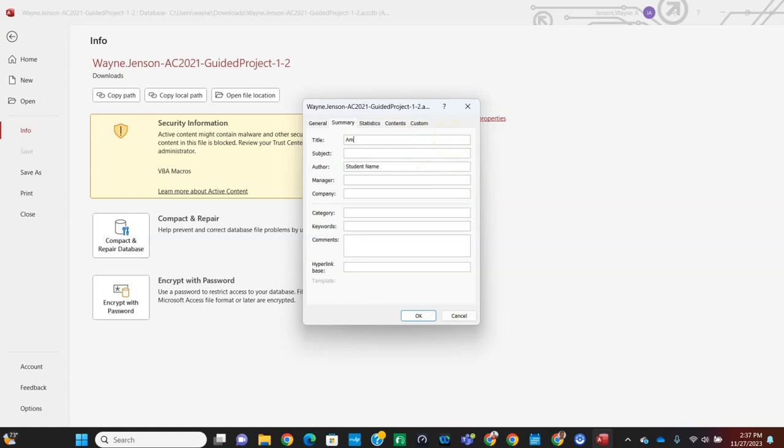And then we're going to put American River members in the title area. So just type American River members in the title. And then type Taylor Mathos in the author area.